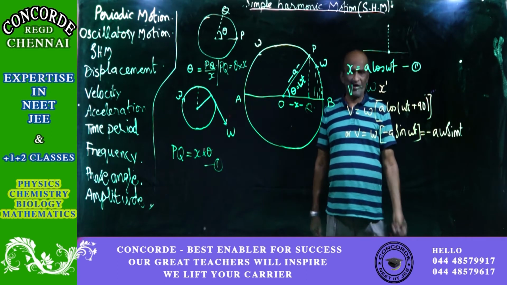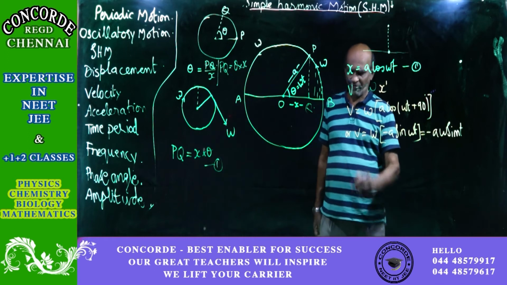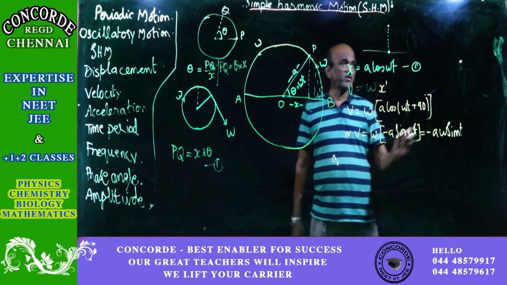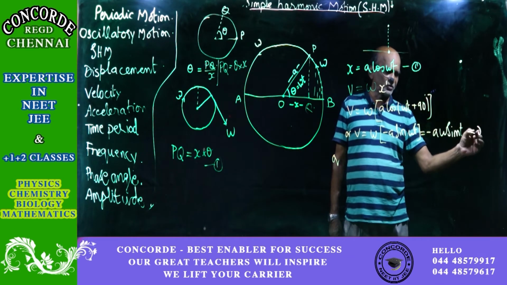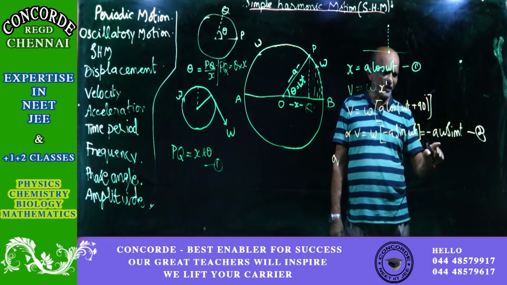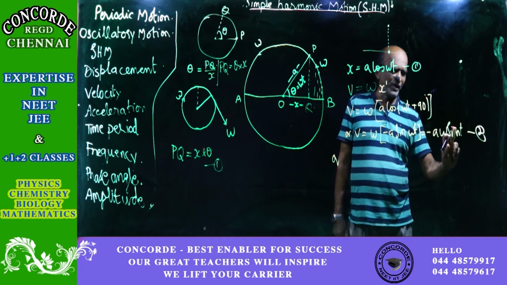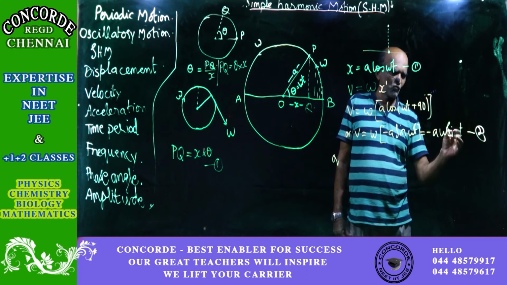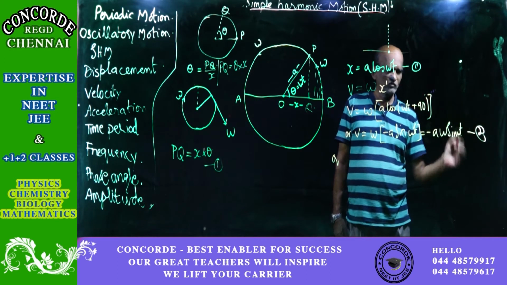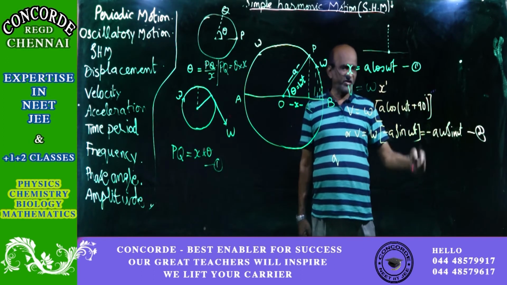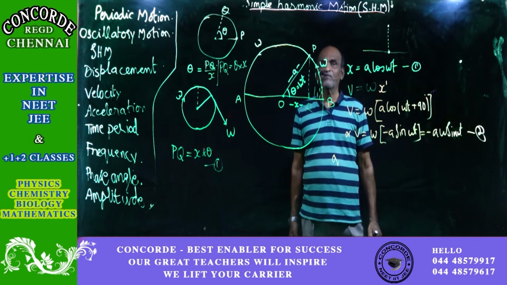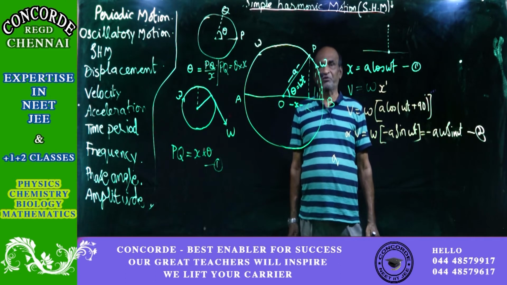So you can also put it in the other manner. This is 1 and I'll call this as 2. Velocity is equal to a omega sine omega t. There's a minus sign because the direction is opposed.